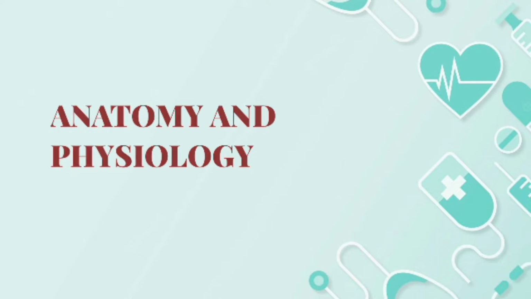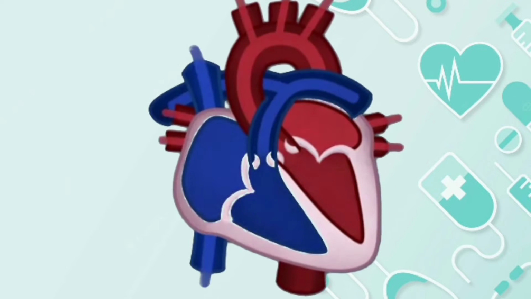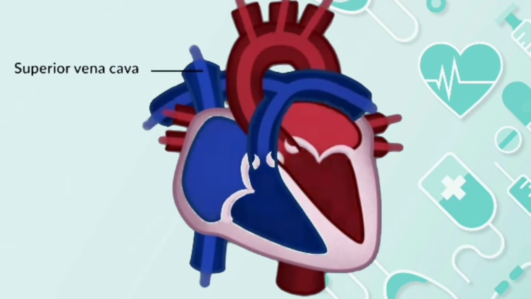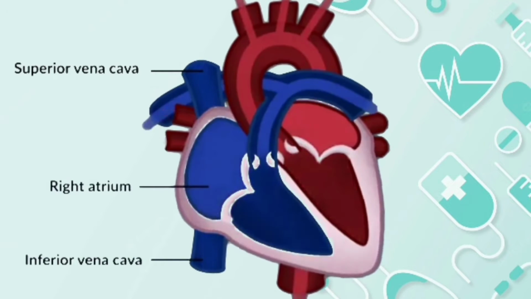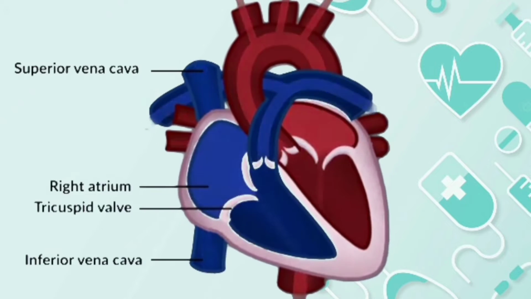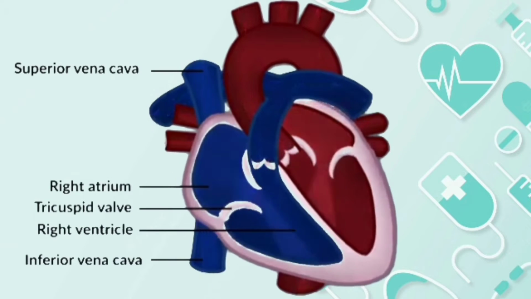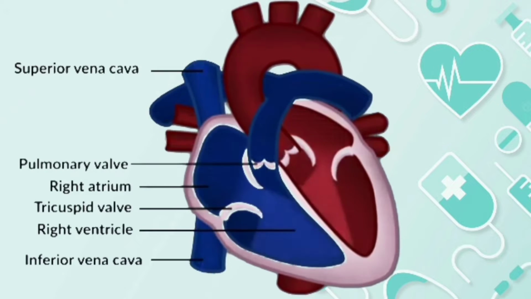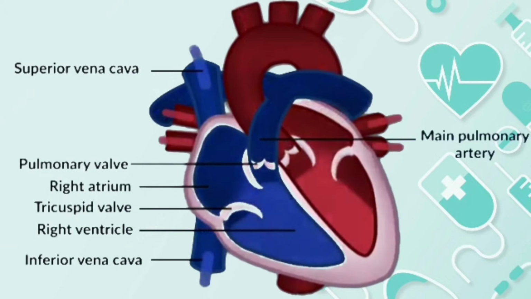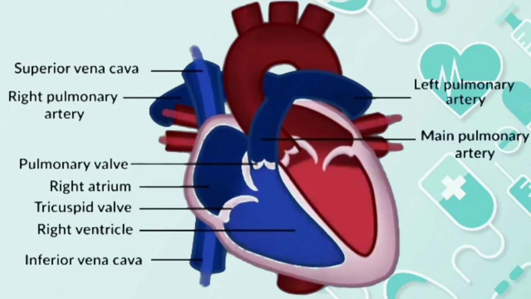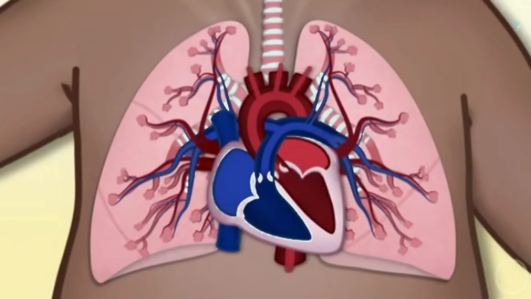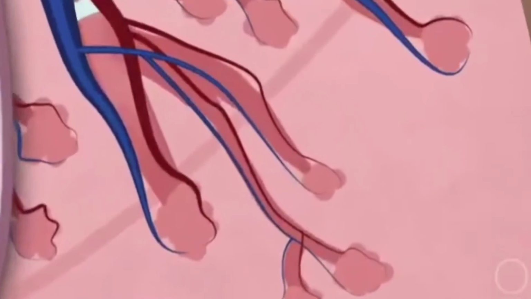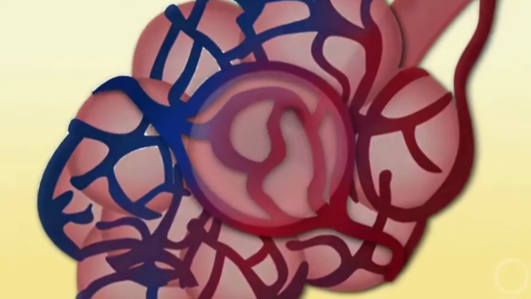Anatomy and physiology of heart. The right side of the heart receives venous blood from the body through the superior and inferior vena cava, which enter the right atrium. Blood flows through the tricuspid valve into the right ventricle. Blood leaves the right ventricle through the pulmonary valve into the main pulmonary artery. The pulmonary artery divides into right and left pulmonary arteries to transport deoxygenated blood from the right side of the heart to the right and left lungs.